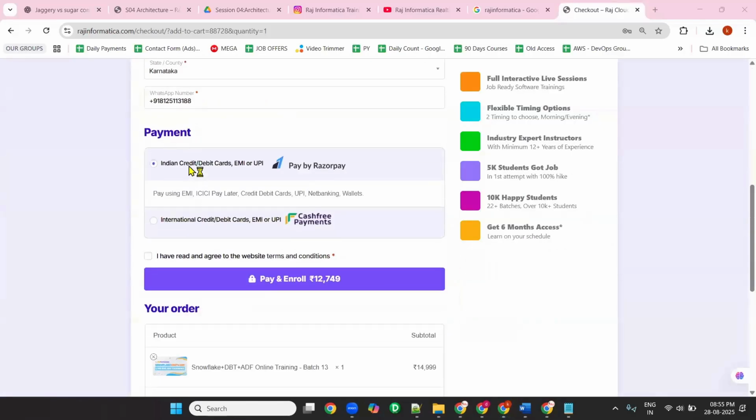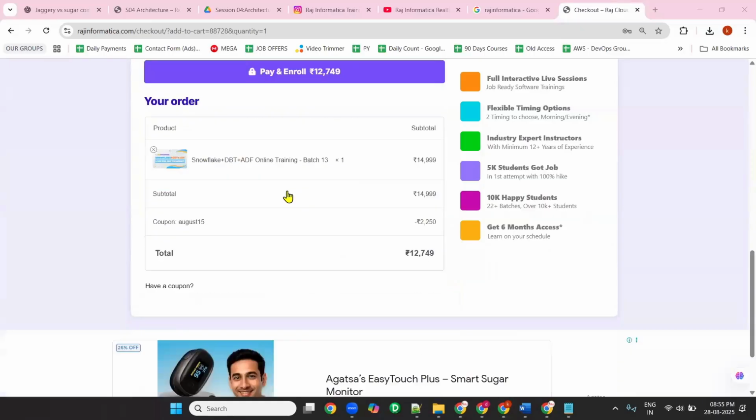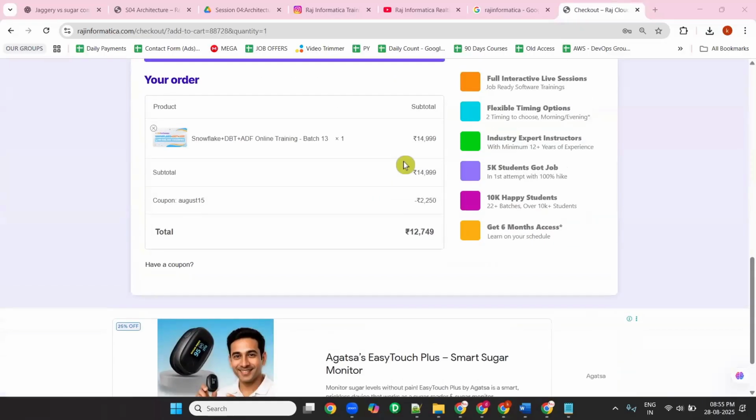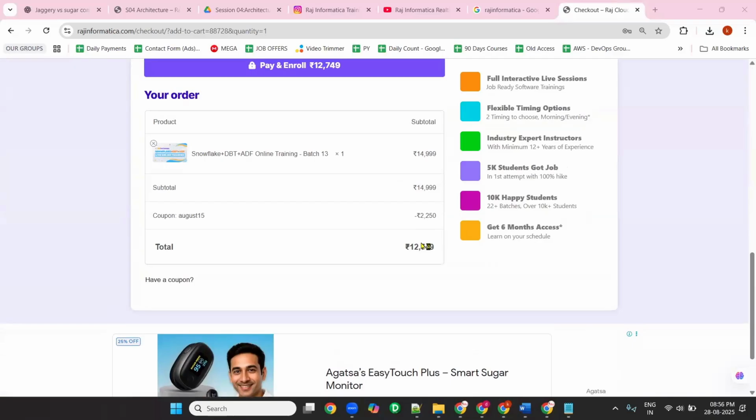So if you want to go with the Indian credit or debit cards, the EMI option, or the UPI option, anything, you can make the payment here using this option. The discount is applied here. You can see the 14,999 is the course price. The coupon is available, 2,250 rupees coupon is available. Your price will be 12,749. This is your price applied with 15% discount.